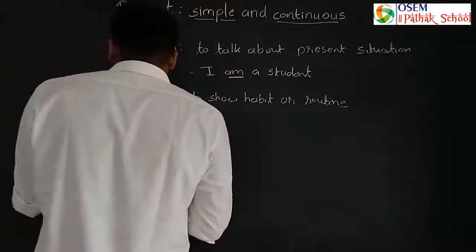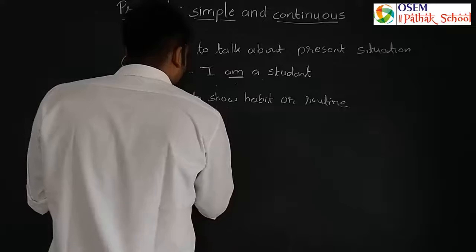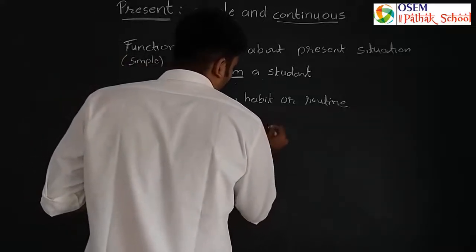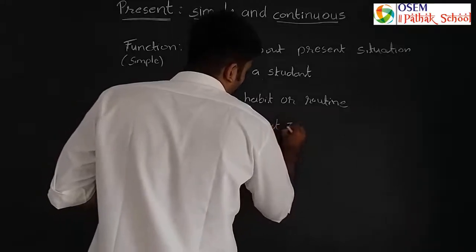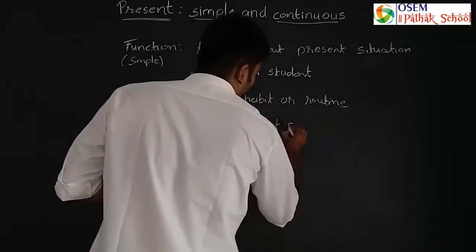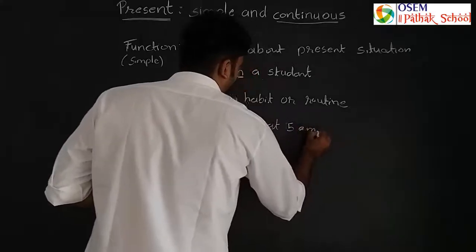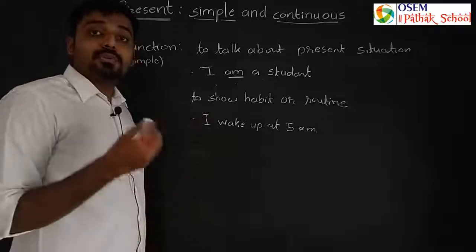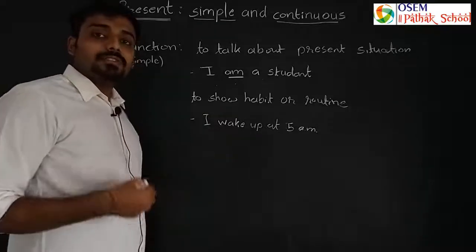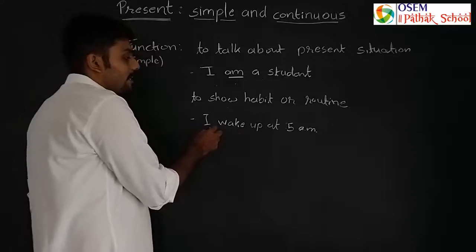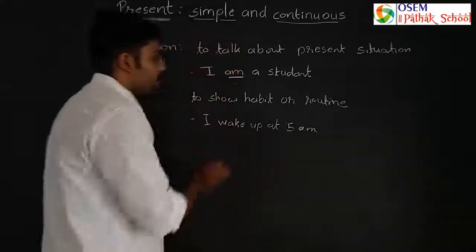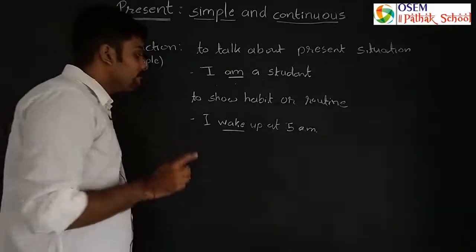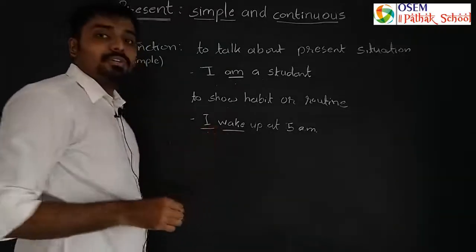For that you can take one example: I wake up at 5 a.m. Right? So you are talking here about your routine, कि आप कितने बजे हर रोज उठते हैं। So I wrote here, I wake up at 5 a.m. So as I said about rule number 1, we have to use the base form with I, you and plural subjects.